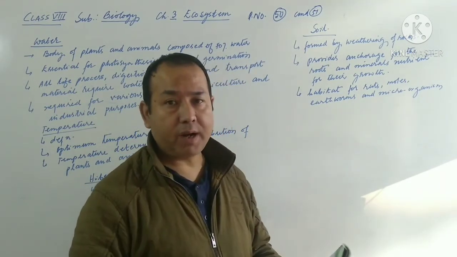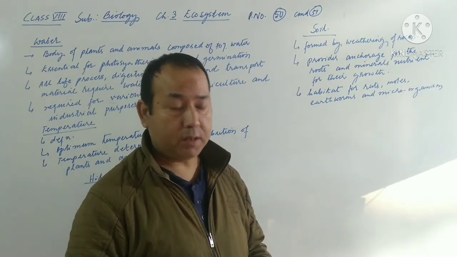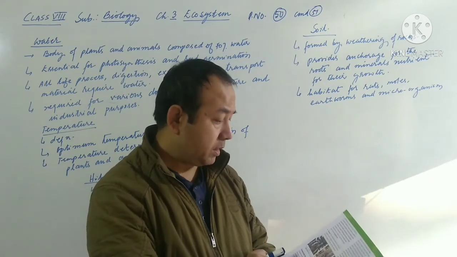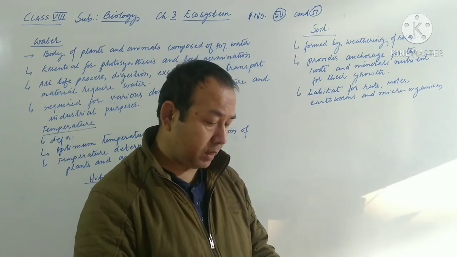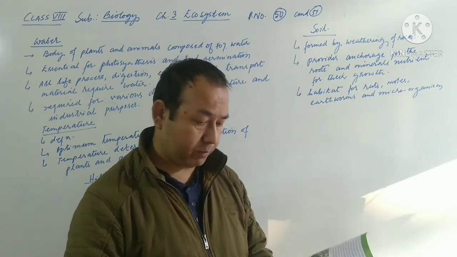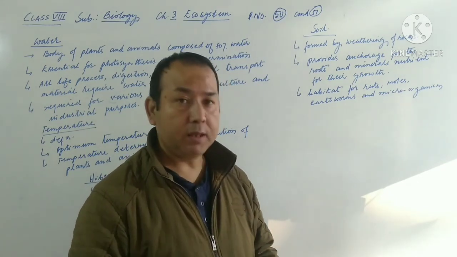Then after that come different types of ecosystems, the forest ecosystem, and different types of forests like tropical forest, rainforest and temperate forest. That we'll discuss in the next video. In this video, this much, students.